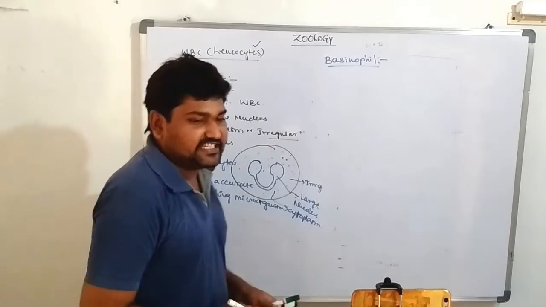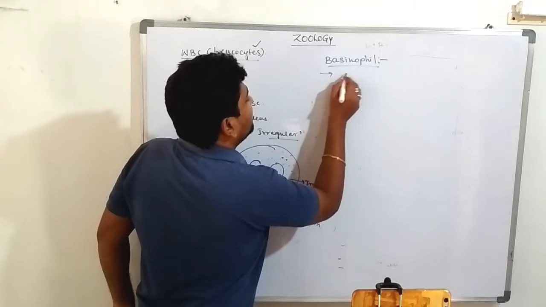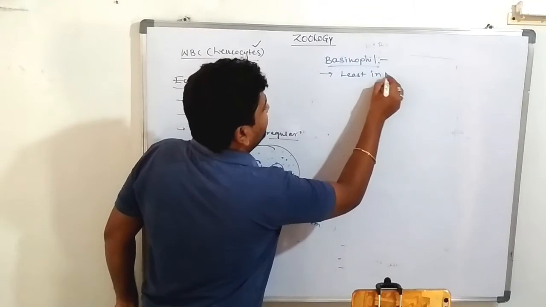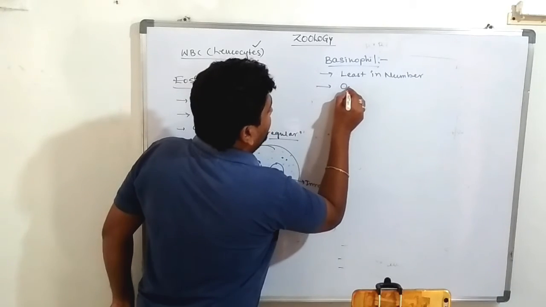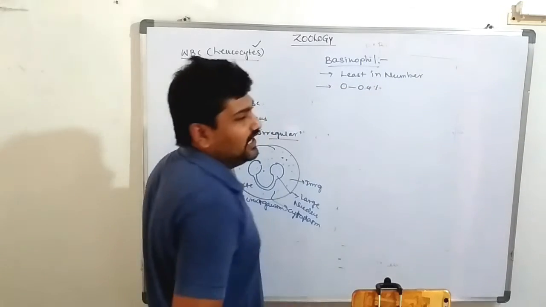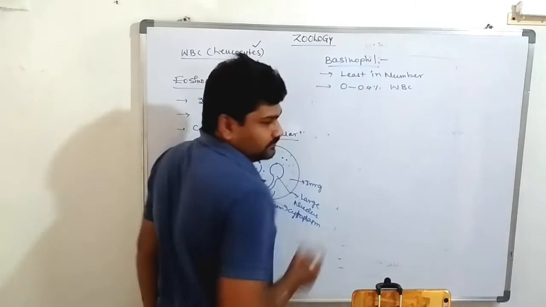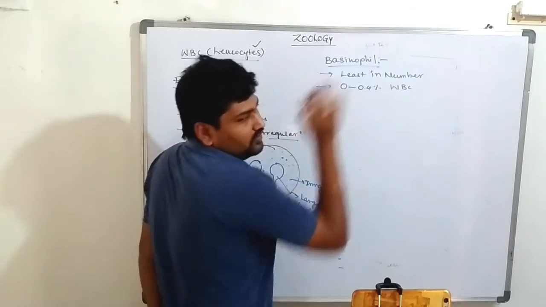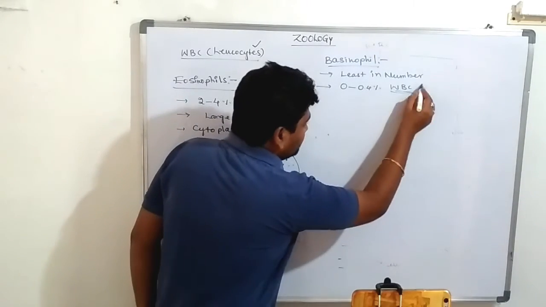These are the least in number among leukocytes, approximately 0 to 0.4% of the total volume of the WBC.